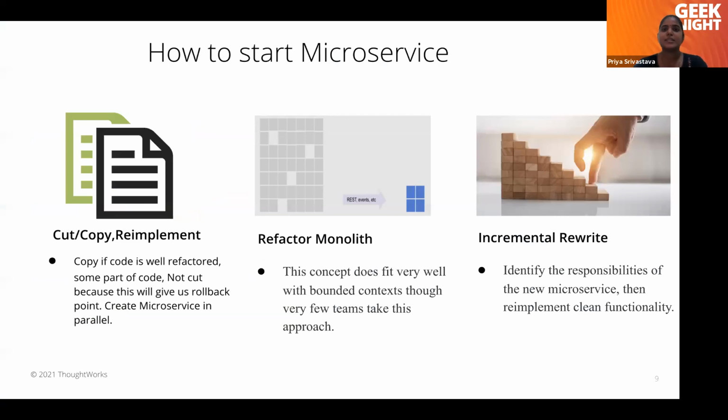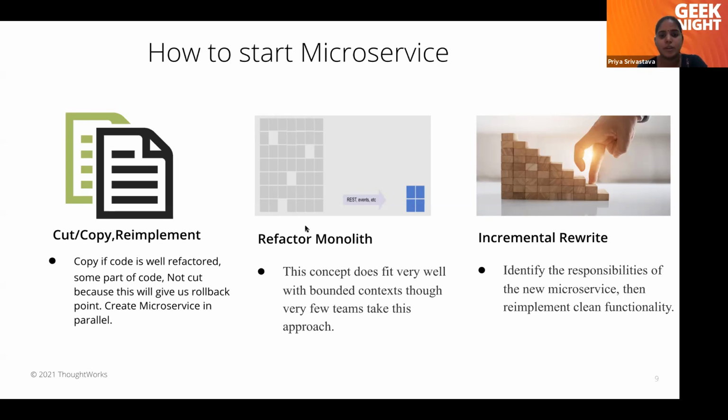So how can we start breaking our monolith into microservices? There are 3 different ways. First is cut, copy, or re-implement. If your code is well refactored, we can take some part of code which is nicely written, create a new microservice, test in parallel, and then replace the existing one and start using the new microservice. Second one is refactor the monolith.